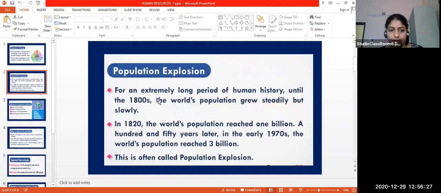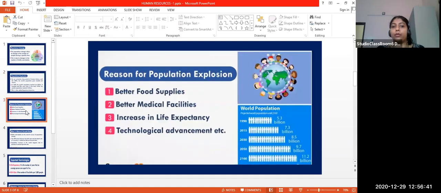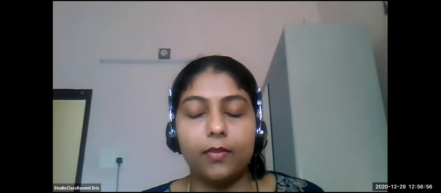Yes. Then in 1999, world population reached 6 billion. That means world population doubled from 3 billion to 6 billion. Then what are the reasons for population explosion? Better food supply, better medical facilities, increase in life expectancy, technological advancement, etc. These are the main reasons for population explosion. Clear? Yes, ma'am.